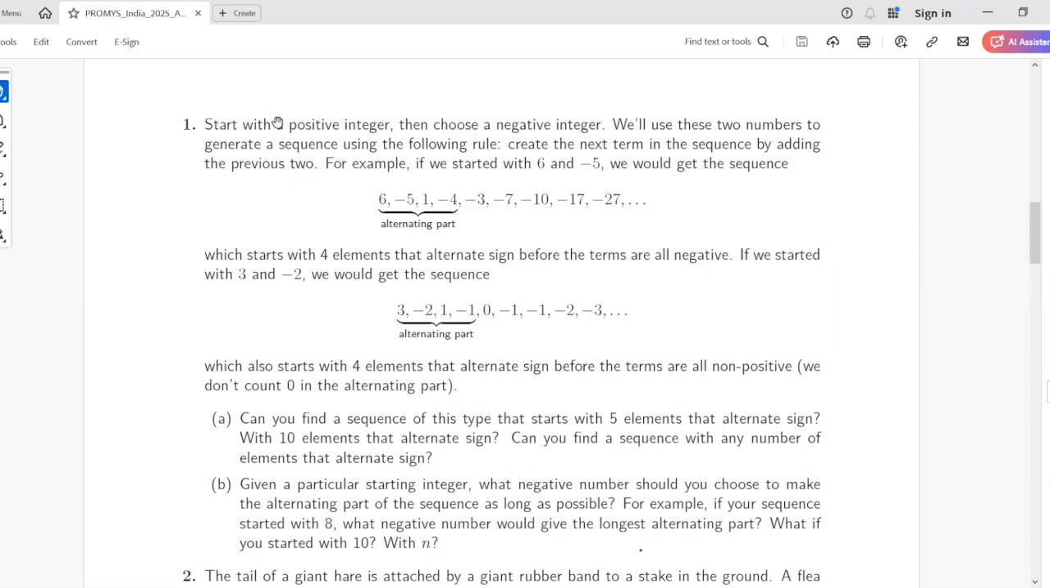Ashwin, is that the way you were going also? Yes. Okay, then this has got something to do with Fibonacci. So does that mean that 89 and 55 will give a bigger number of elements? Yes, I think so. You can start with 89 and minus 55, as per the rule.